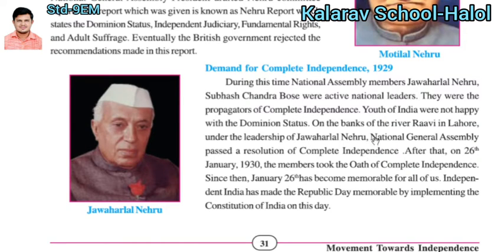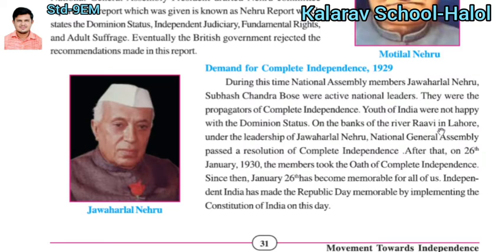The youth of India were not happy with dominion status. Dominion status means a dual system of governance, which was adopted by the East India Company first in West Bengal and then all over India.